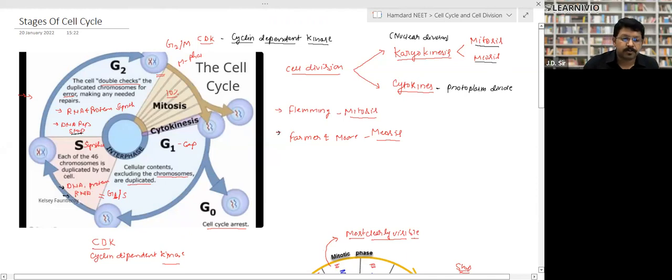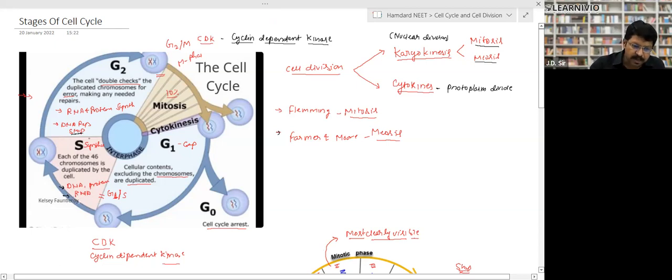Now, what will happen in S phase? The synthesis of DNA, synthesis of RNA, and synthesis of chromosomes takes place. So basically, S phase is the synthesis phase. In the synthesis phase, each of the 46 chromosomes is duplicated, they get doubled, DNA replication takes place, RNA formation takes place, and protein synthesis takes place.